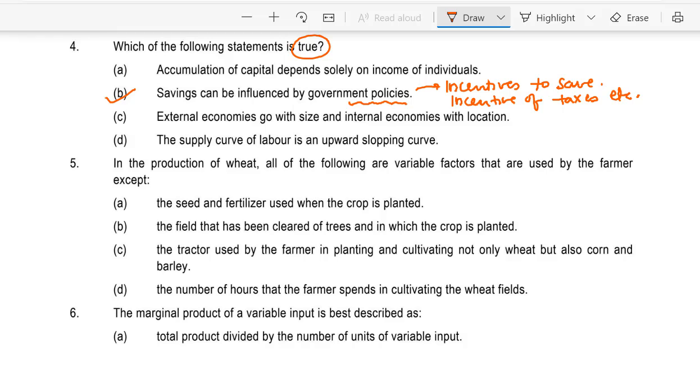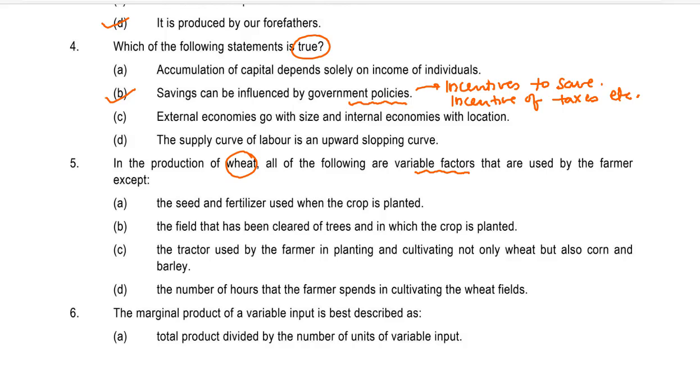Fifth, in the production of wheat, all the following are variable factors that are used by the farmer except: A. The seed and fertilizer used when the crop is planted. B. The field that has been cleared of trees in which the crop is planted. C. The tractor used by the farmer in planting and cultivating not only wheat but also corn and barley.